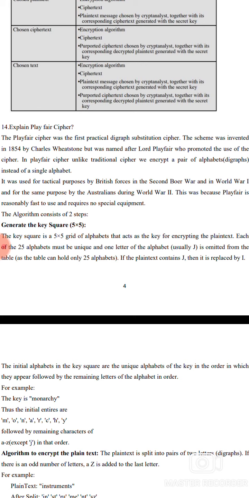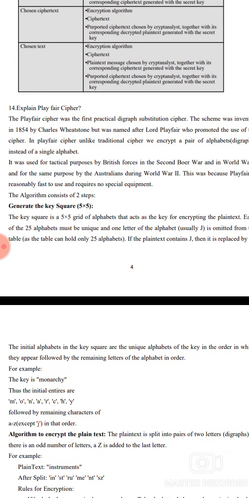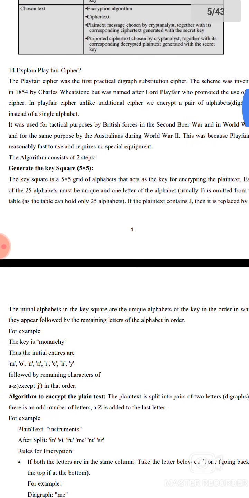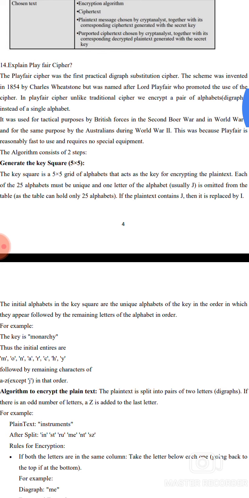It was used for tactical purposes by British forces in the Second Boer War and in World War I, and for the same purpose by the Australians during the World War. This was because the Playfair was reasonably fast to use and required no special equipment. The algorithm consists of two steps. First, generate the key square. The key square is a 5 by 5 grid of alphabets that acts as the key for encrypting the plaintext.